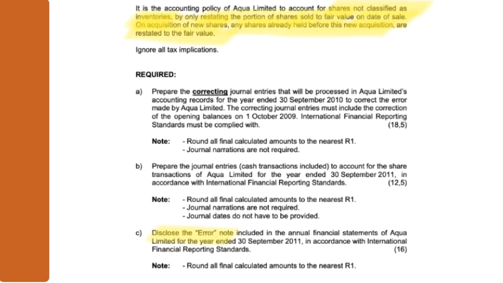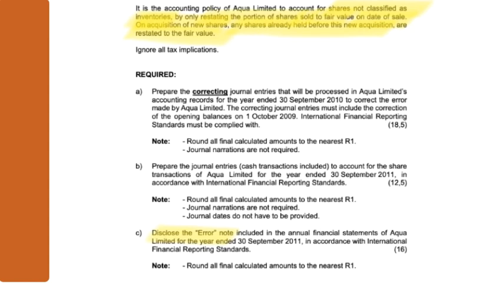So you didn't even need to write those journals to try and figure out and put the what-was-done bullets into amounts and into journals. They gave them to you. Step 2 is what should have been done. These shares should have been treated as shares. They should have been in the category at fair value through profit or loss, and those rules should have been applied. Now, we don't give you the journals of what should have been done in 2009 and 2010.